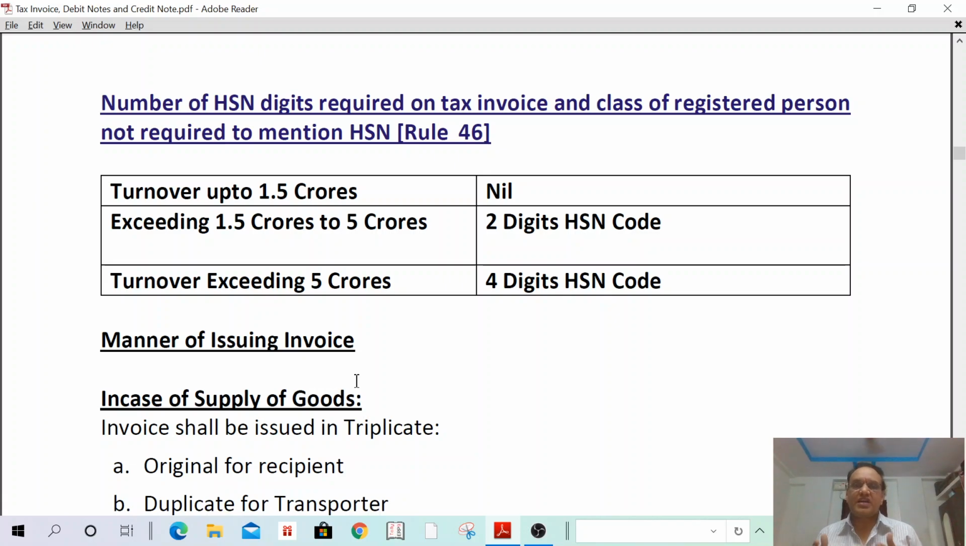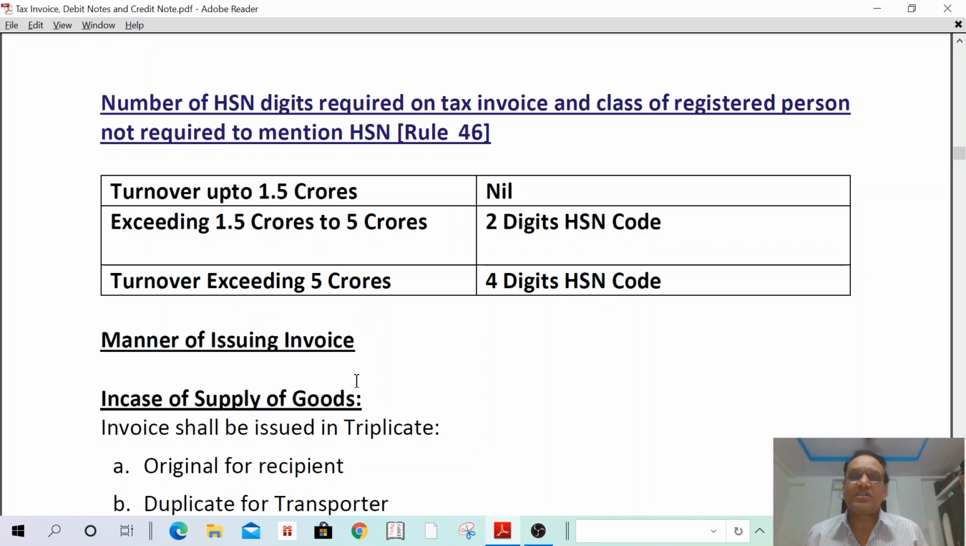In case the company's previous turnover is less than 1.5 crores, I shall not be required to mention any HSN code. My company's turnover is less than 1.5 crore. In case my company's turnover is exceeding 1.5 crores but less than 5 crores, that is 1.5 crore to 5 crores.